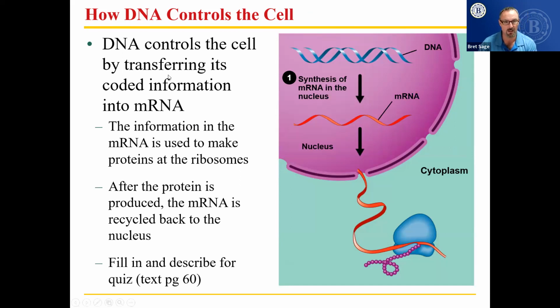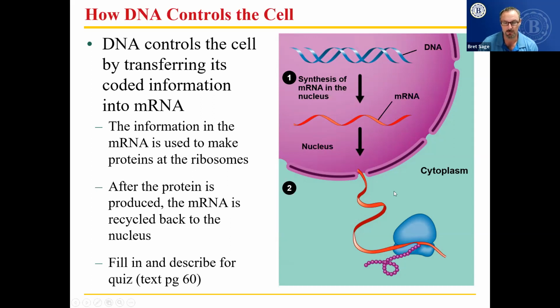Okay, DNA controls the cell by transferring its coded information into messenger RNA. So here's a picture showing DNA in blue. And this is the process of converting a piece of DNA into a copy of messenger RNA. This process is called transcription. It makes a copy of a small section, which is coding for a particular protein. After the protein is produced, the messenger RNA is recycled back to the nucleus, after it's all done doing its job.